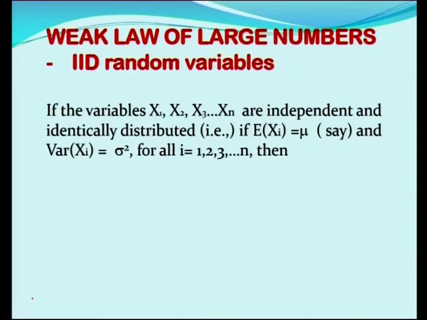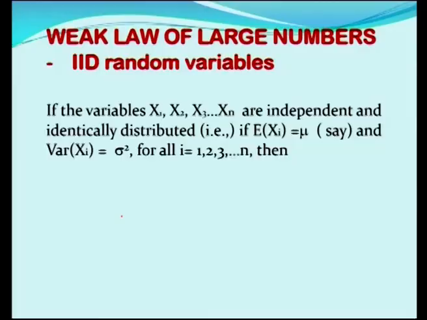For those random variables, they are following different distributions. If all the random variables are following one distribution, those random variables are called identically distributed random variables. One I stands for identically, and another I stands for independent random variables.